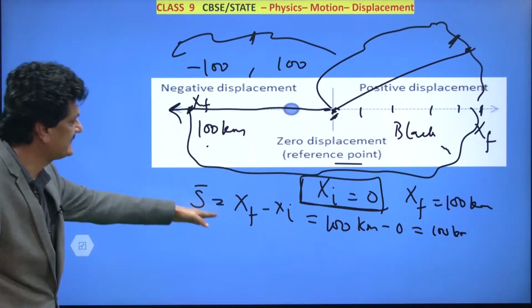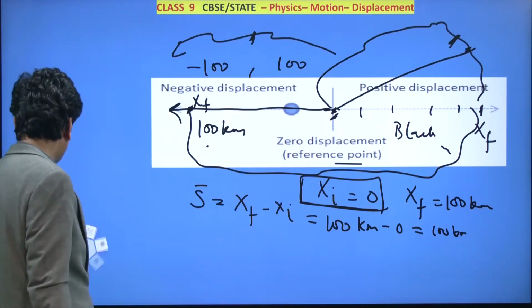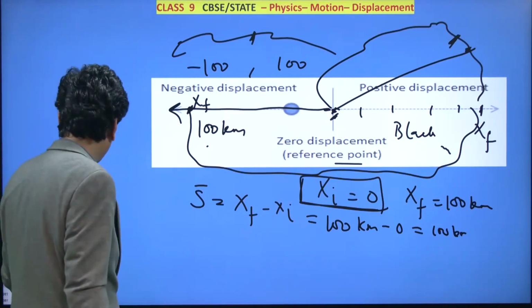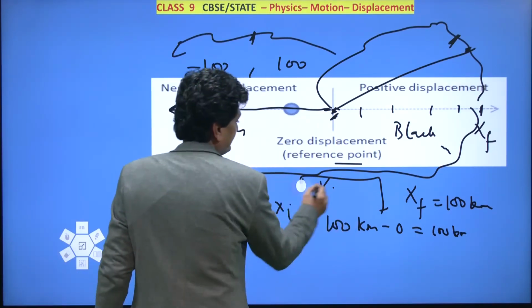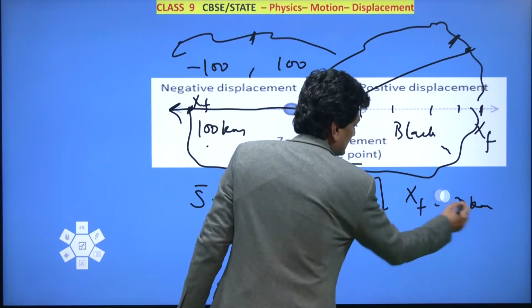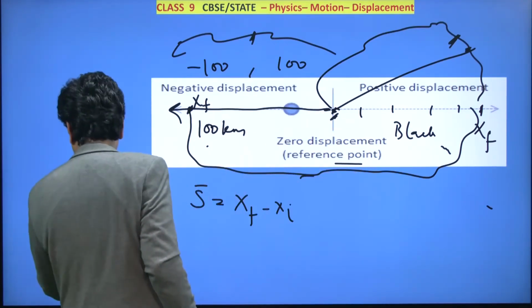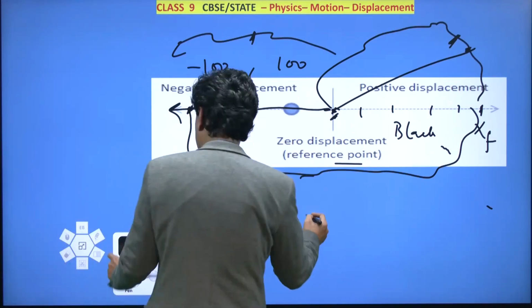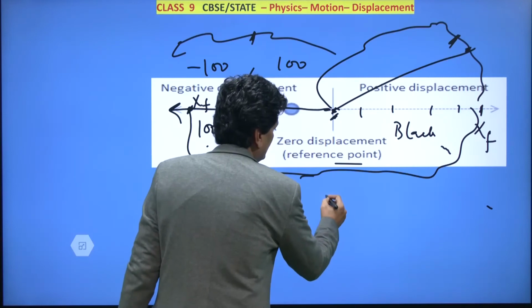So now what will you do here? Xf minus xi, how will you substitute that? Some changes will need to be made. We will have to take into consideration the signs here, positive and negative. So what is the initial value? And what is the final value?